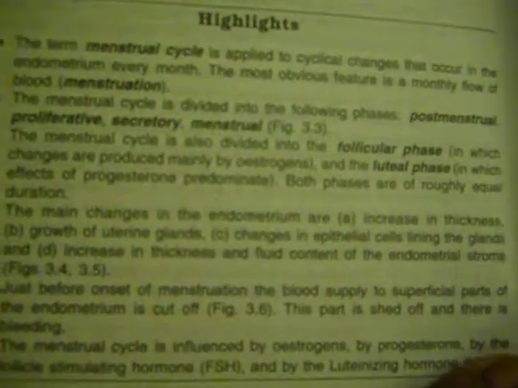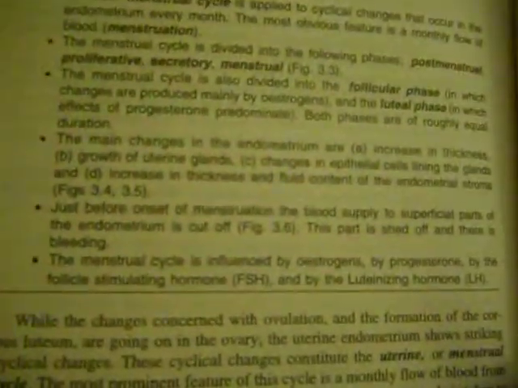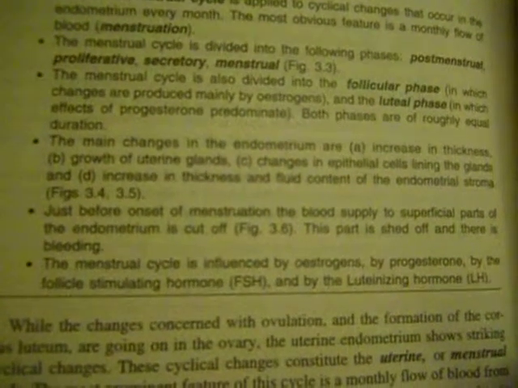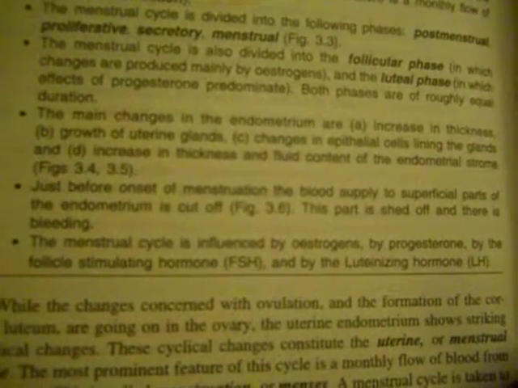The main changes in the endometrium are increase in thickness, growth of uterine glands, changes in the epithelial cells lining the glands, and increase in thickness and fluid content of the endometrial stroma. And just before the onset of menstruation, the blood supply to superficial parts of the endometrium is cut off. This part is shed off and there is bleeding.